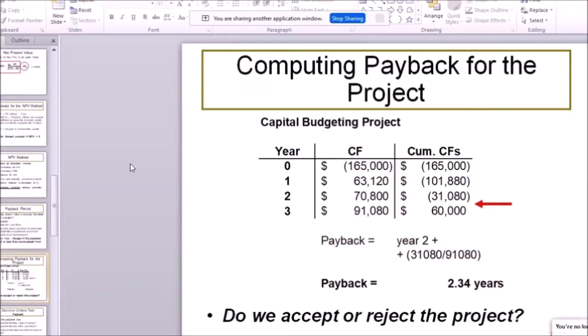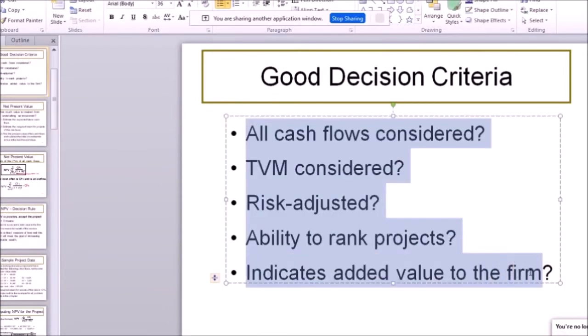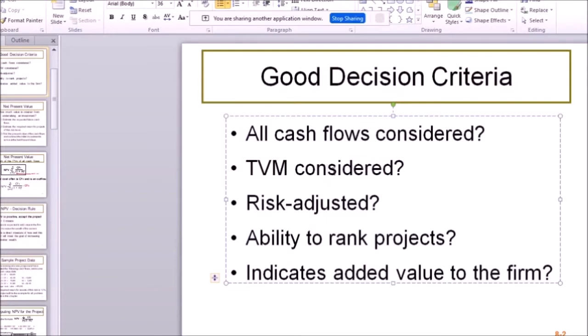Our next investment criteria is quite strange, it's quite funny. It's the payback period. And the funny thing about it is, remember at the beginning when we talked about the features for a good method of analyzing investment projects. One of those features is that we should consider all of the cash flows, right?